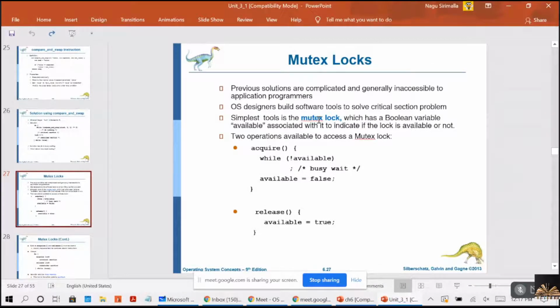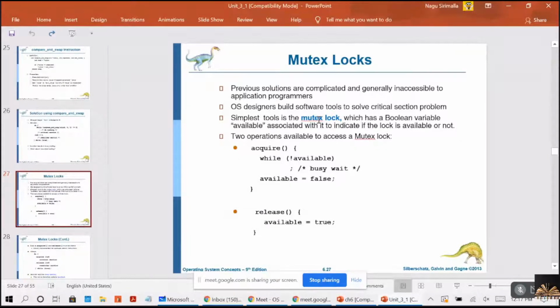So this mutex lock is used to protect the critical regions so that we can prevent the race condition. That is, a process must acquire the lock before entering a critical section, and it releases the lock when it exits the critical section. So here it is using two functions, acquire and release. The acquire function acquires the lock and the release function releases the lock.